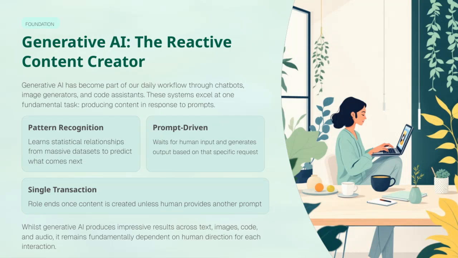So, while generative AI can produce impressive results across various types of content like text, images, code, and audio, it's important to remember that it still fundamentally depends on human direction for each interaction. Essentially, once the AI creates content, its role often ends unless a human provides another prompt to continue or refine the output. Think of it as a single transaction. It's waiting for your input, and then it generates an output based on that specific request. This is what we call a prompt-driven approach.